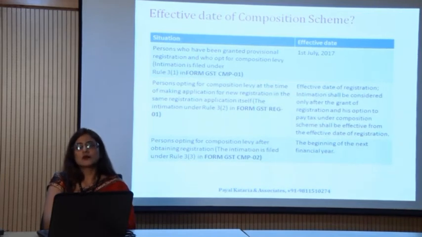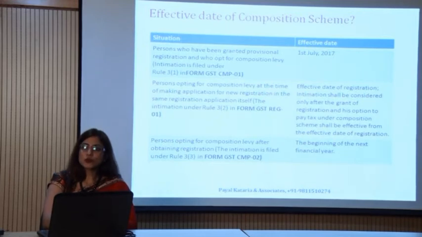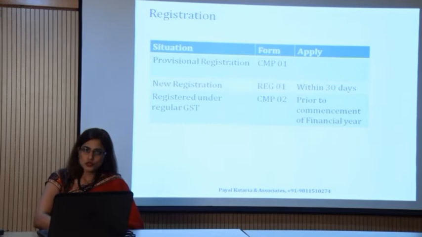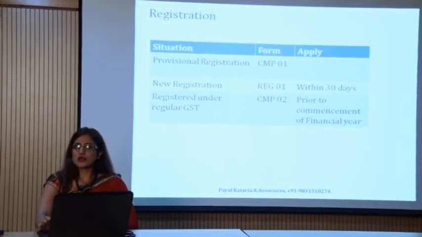For example, I am a new registrant, like I was not doing any business, but now I want to register my business as a composite dealer. So under this situation, the effective date will be the date on which I am supposed to be registered as per the law. So the GST registration part is over now.